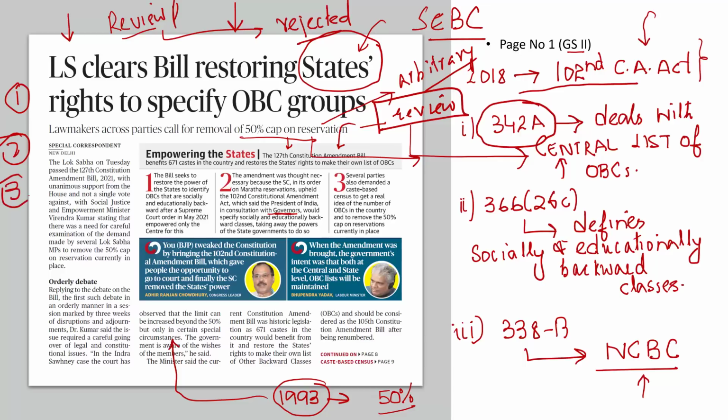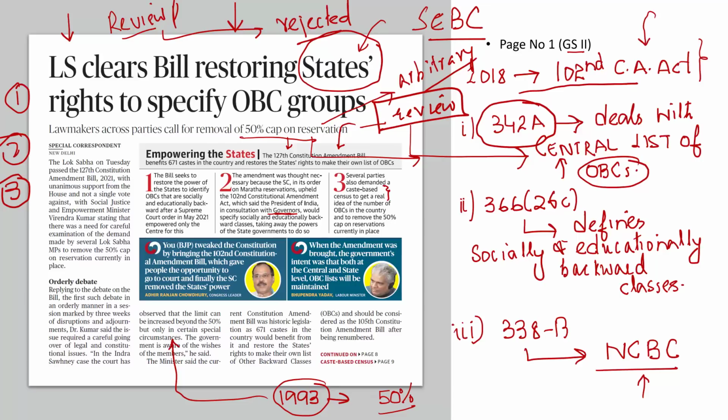Then we have issue number 3. We have a list of people who are SCs and STs, but we do not enumerate the total number of OBCs in this country. That is why there is a growing demand in this country, particularly from various political parties which are concentrated in Bihar, UP and Madhya Pradesh, that we should have a caste-based census in this country so that we can get the real idea of the number of OBCs in this country.